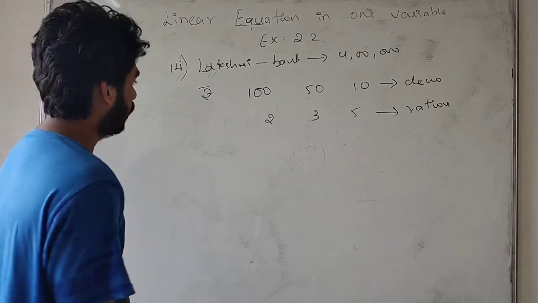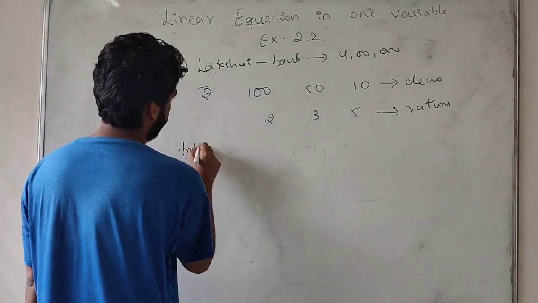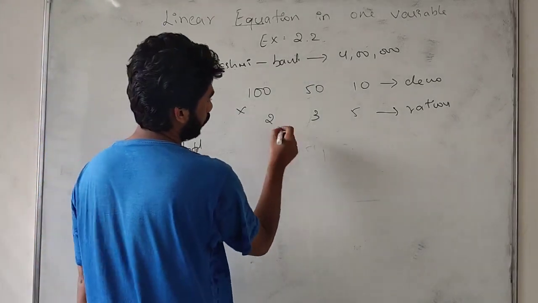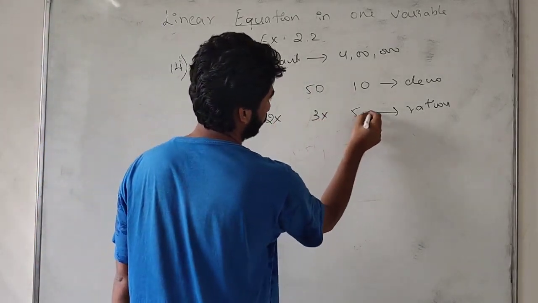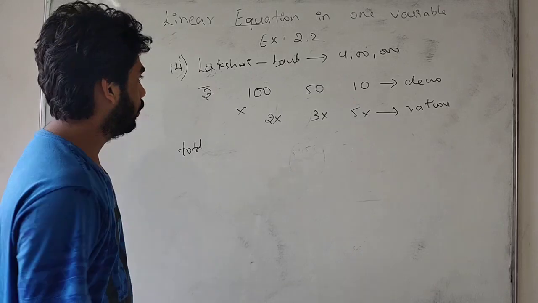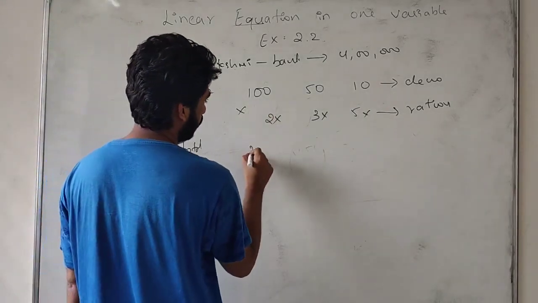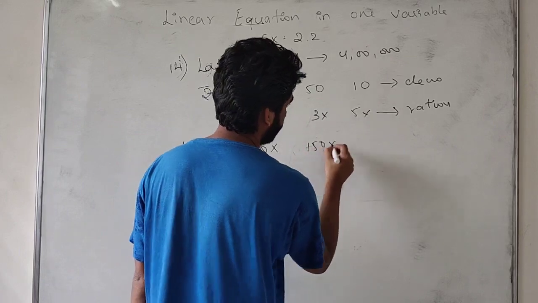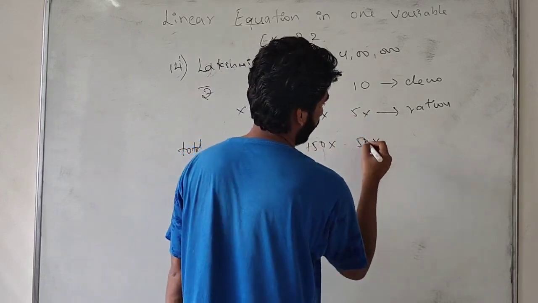So for that, we have to multiply the total. With the ratio we do not know the number, so we take it as x. Now multiply, and we get 200x plus 150x plus 50x.